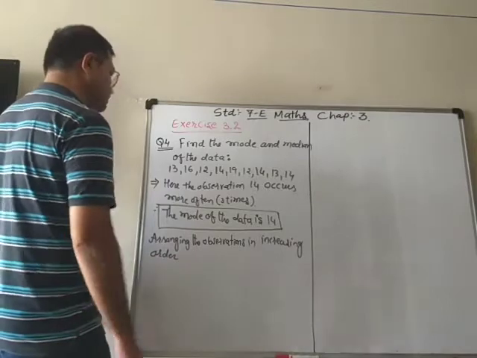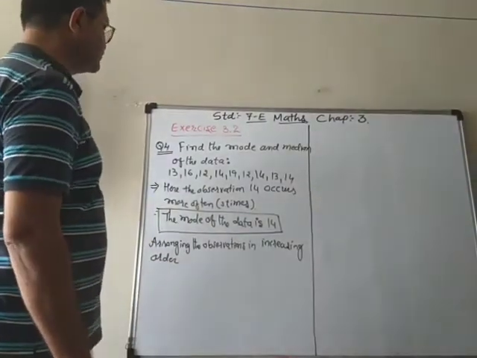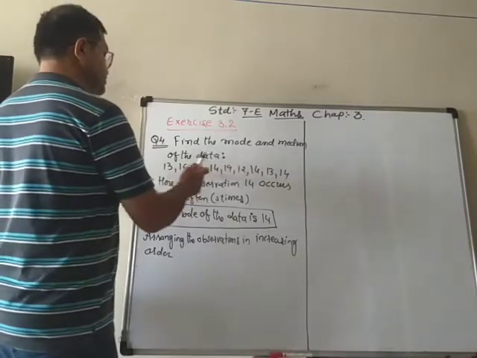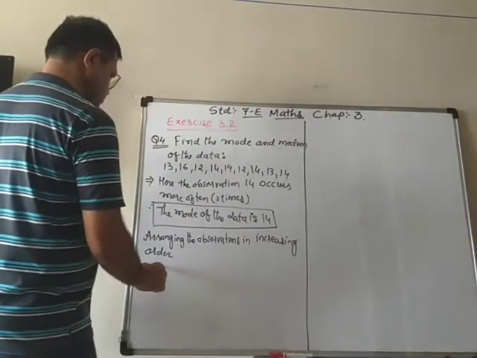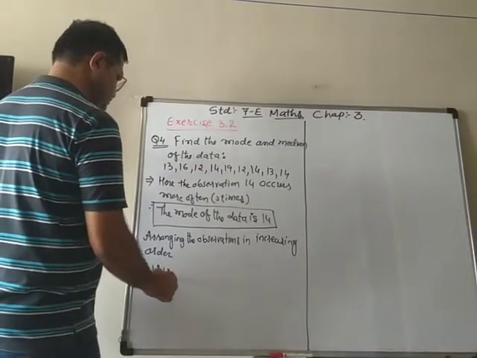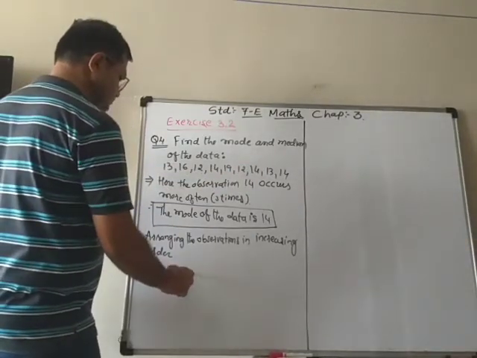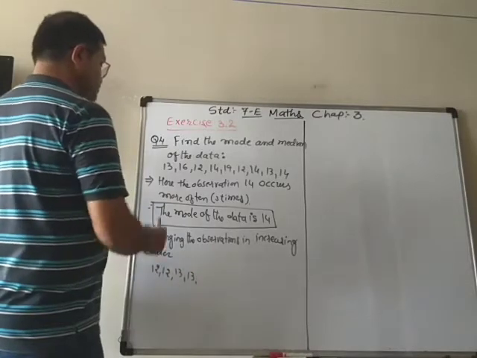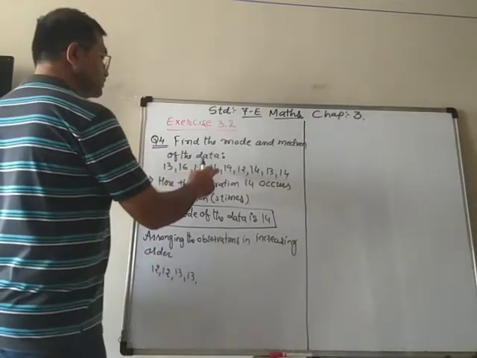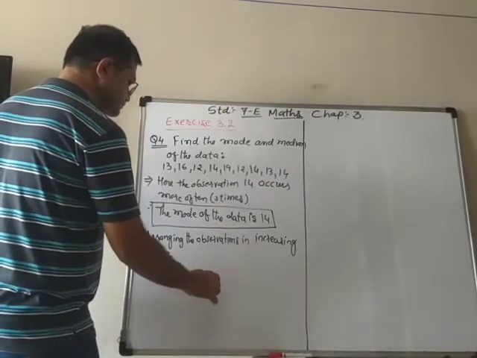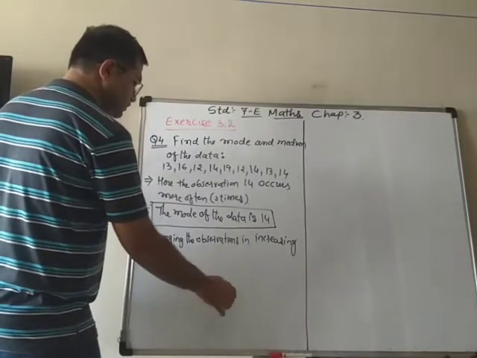So for increasing order, smallest first, we have to find the smallest. It is the number 12, which occurs 2 times. So 12, 12, then 13, 13, 2 times, then 14, 3 times: 14, 14, 14.